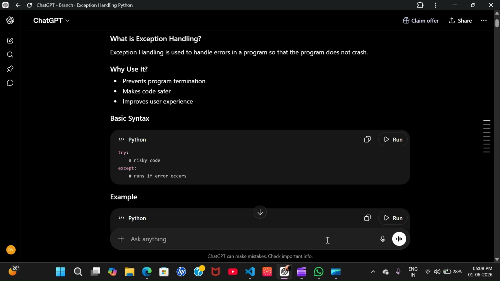Today we are going to discuss some important advanced concepts of Python. So, let's have a look. First is exception handling. So, what is exception handling? It is used to handle errors in a program so that the program doesn't crash. And why is it used? It is used to prevent the program from termination.